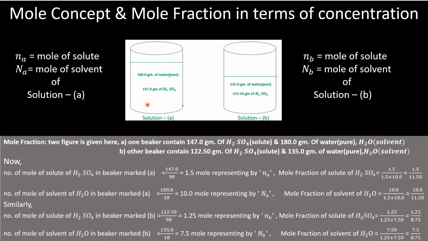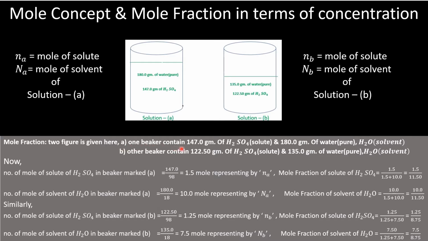In solution A, that is beaker A, 180 gram of water is taken, and in beaker B, 135 gram of water is taken. Beaker A has 147 gram of H2SO4 and beaker B has 122.50 gram of H2SO4. Now mole fraction for the 2 beakers is given here.